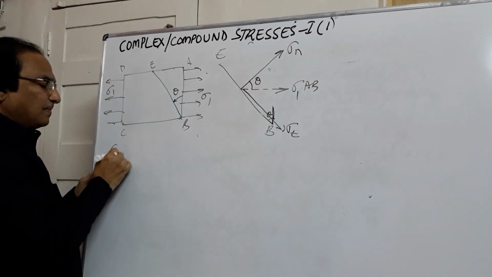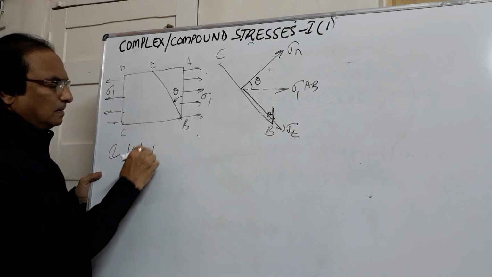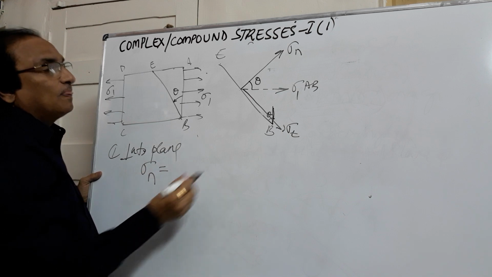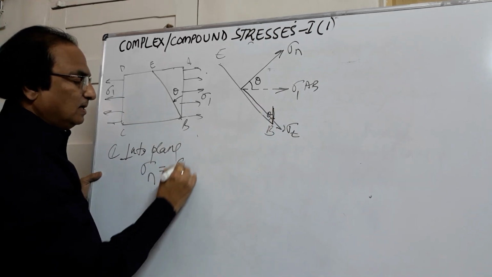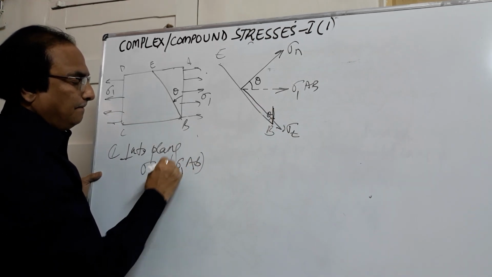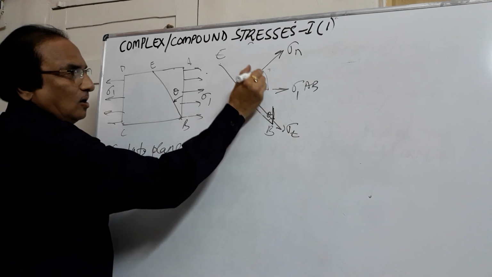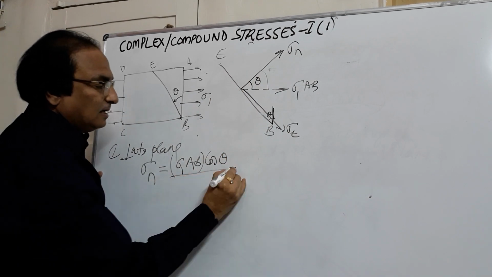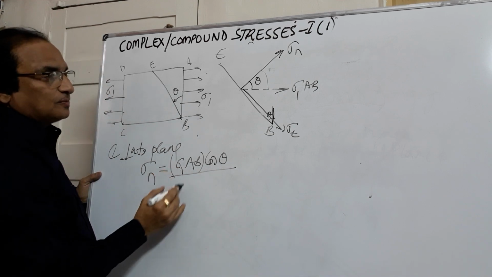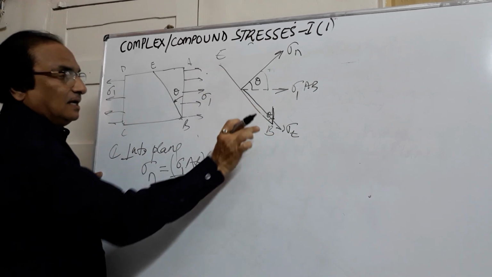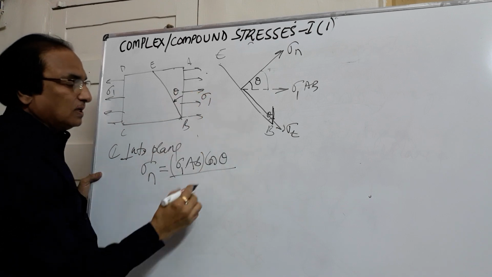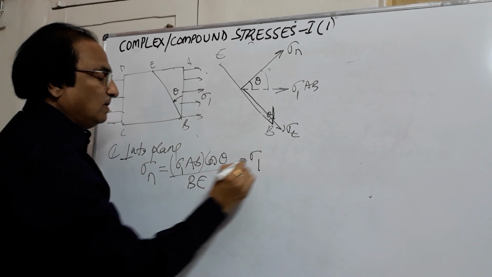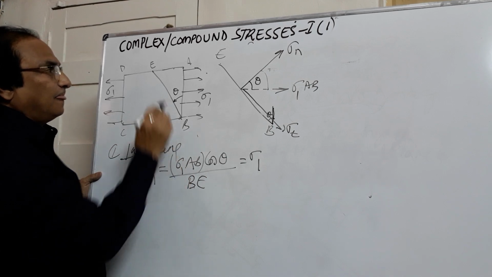So if I resolve perpendicular to the plane, sigma n will be equal to the force, which is sigma 1 into AB. If I resolve it, it is going along the angle, and along the angle is cos theta, divided by the area. What is the area at which it is acting? BE, and the thickness is 1. So this I can write as sigma 1 AB by BE.